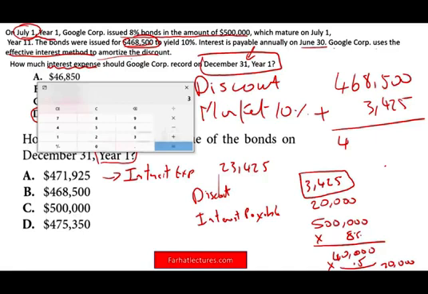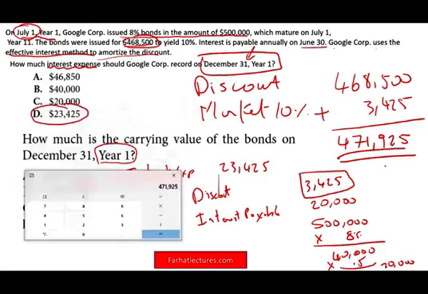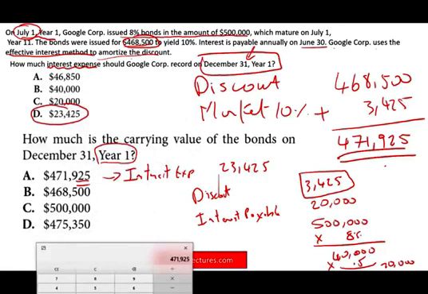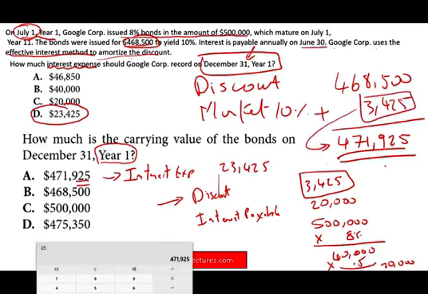The answer is A, but if you have time, just double check your computation. 468,500 plus 3,425 is 471,925, and that ends in 25. That's how I know the answer is A, because it ends with 25. Simply put, as time goes by, you amortize the discount. As you amortize the discount with your entry, as you record interest expense, you add the amortized discount to the book value. Now, the book value or the carrying value is 471,925.